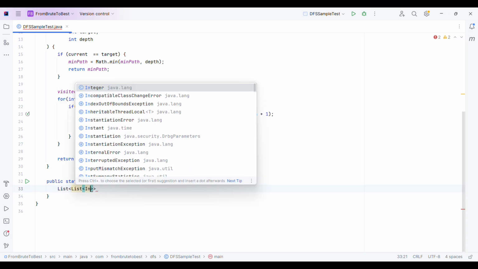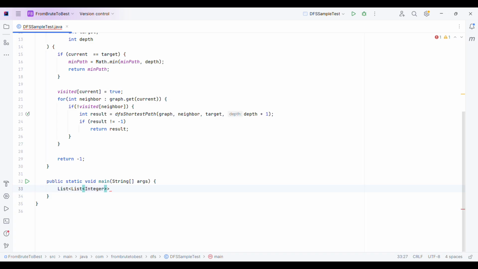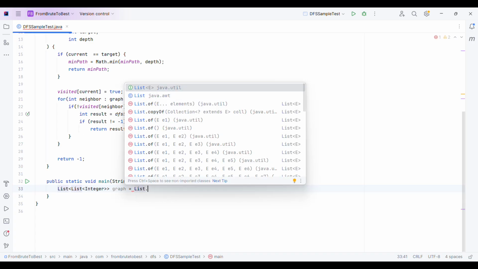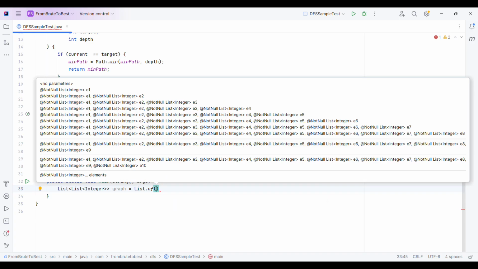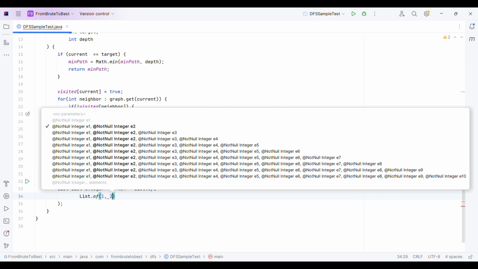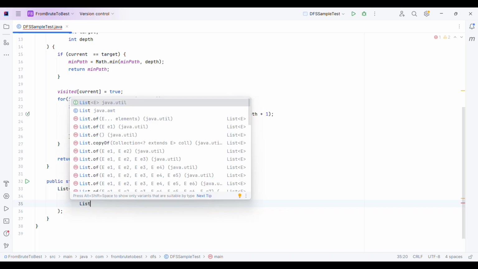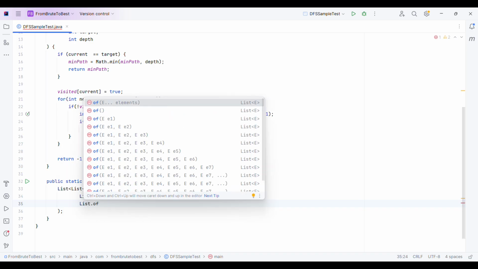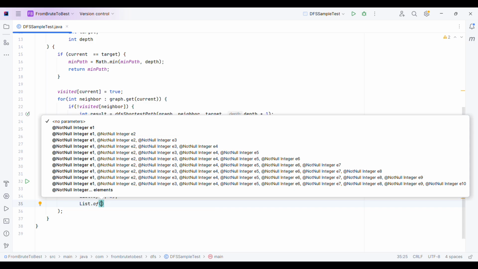As I said, I will simply have an integer graph which will have different nodes with different integer values. So let me quickly define this. I will use the List.of method here to initialize it. Let me quickly initialize it, then I will show you how our graph is supposed to look.